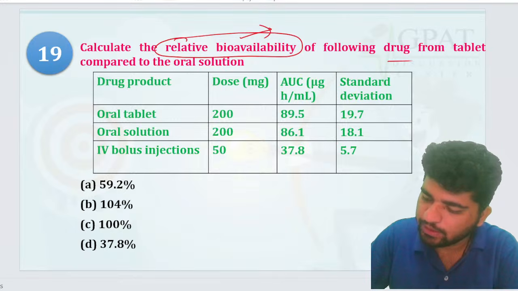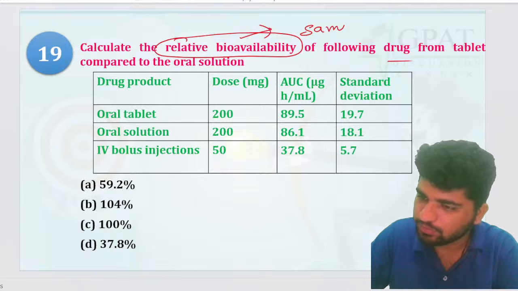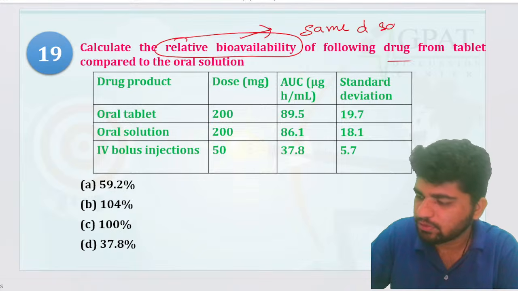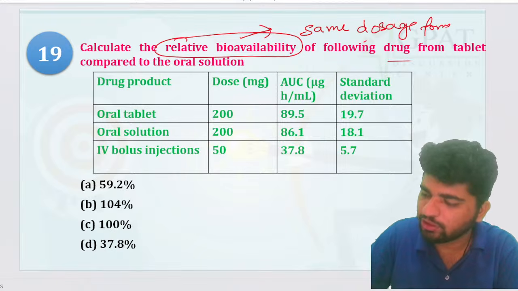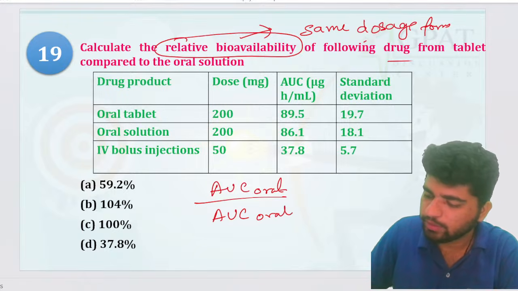When you compare the same. Which same? Same dosage form, right? AUC of same dosage form, oral to oral, but here is test and here is standard. That is what the relative says.